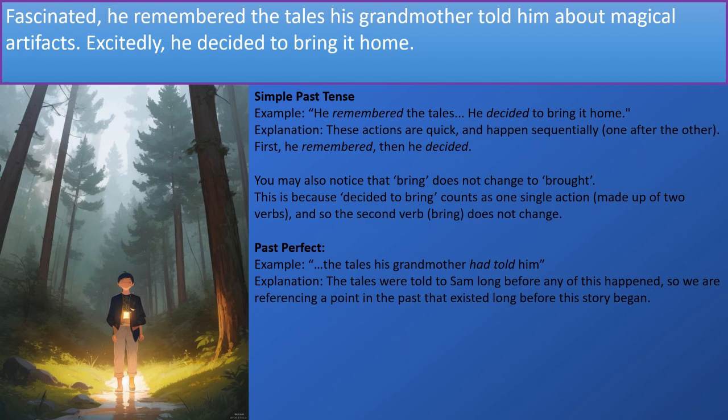Well, these actions are quick and happen sequentially, or one after the other. First, he remembered, then he decided. You may also notice that bring does not change to brought. This is because decided to bring counts as one single action made up of two different verbs, and so the second verb, bring, does not change.